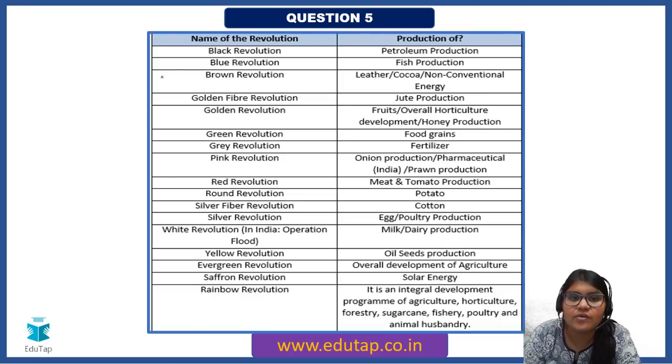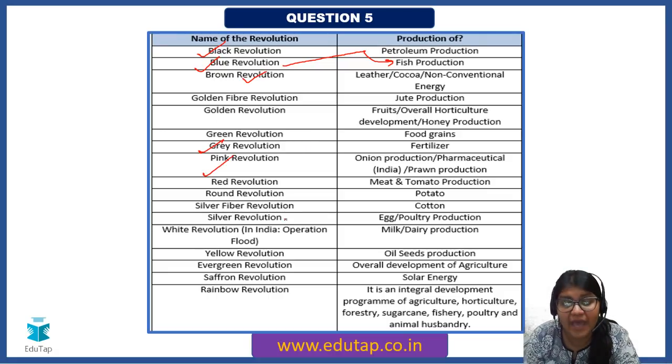Okay, fine. So now you can see here there is a big tabular column. Pause this video, take 10 minutes. It's hardly going to take you time. Finish it then and there. Black revolution is petroleum production, blue is fish production. Very easy. In others, wherever you can get confused, like for brown revolution, you can get confused. There's gray, there's pink. So all the colors are actually utilized.